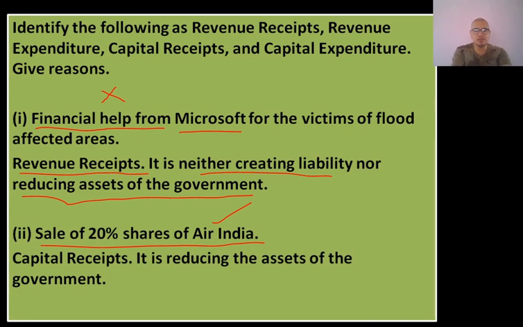And since money is coming to the government, it is a receipt. And since it is reducing the assets of the government, it is a capital receipt. I hope you have understood this. Now let us take another question.